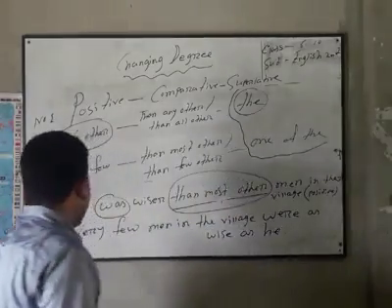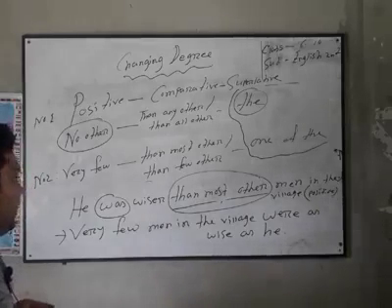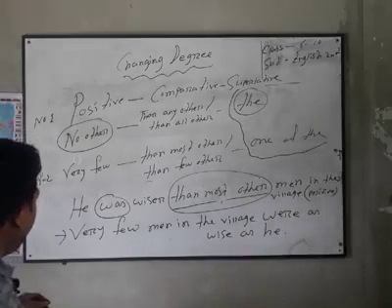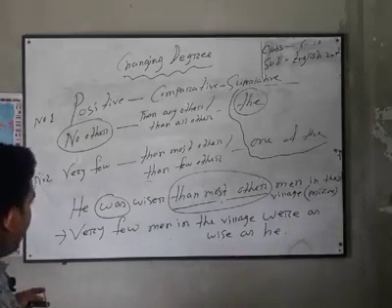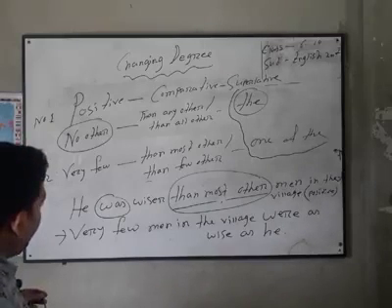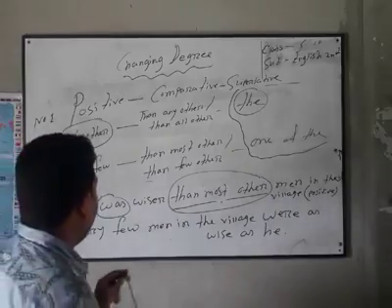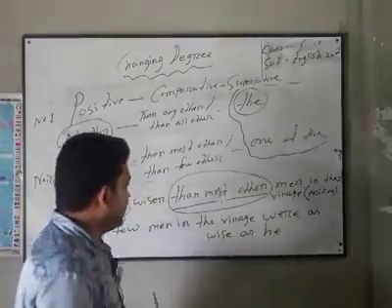Look, "He was wiser than most other men in the village." It was comparative degree, and we have now made it positive degree using "very few." So, "Very few men in the village were as wise as he." It was our positive sentence.